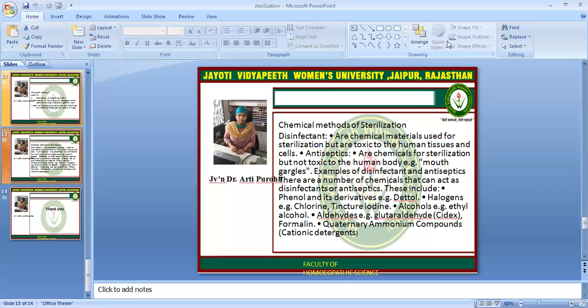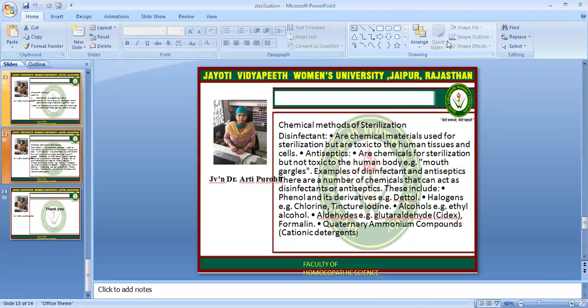Now, the last method, which is not the least, is the chemical method of sterilization. There are some disinfectants and antiseptics which are used for the chemical method of sterilization. Disinfectants are chemical materials used for sterilization but are toxic to human tissue cells. Antiseptics are chemicals for sterilization but are not toxic to the human body, for example, mouth gargles.